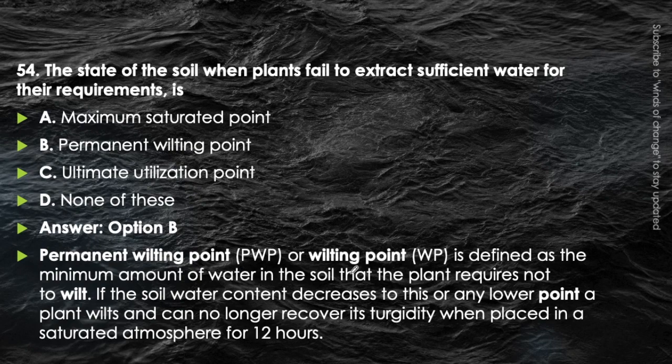Permanent wilting point or the wilting point is defined as the minimum amount of water in the soil that the plant requires not to wilt up. If the soil water content decreases to this or any lower point, a plant wilts and can no longer recover its turgidity when placed in a saturated atmosphere for 12 hours. It will be the permanent condition for the wilting of the plant. It can no longer survive.